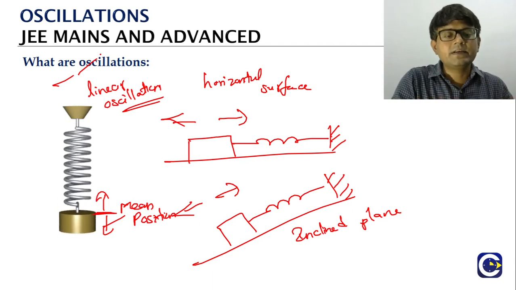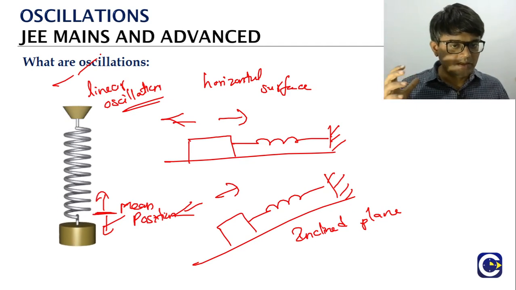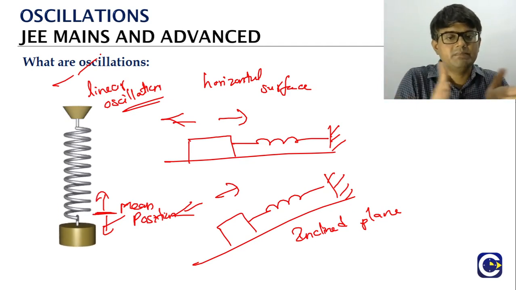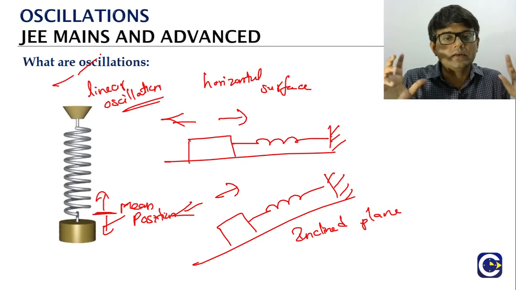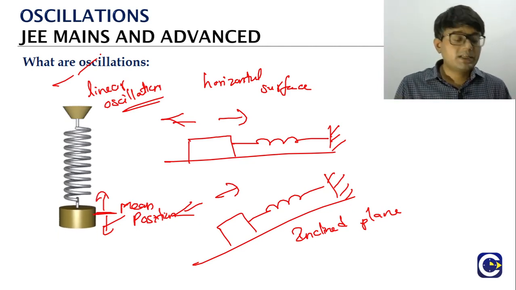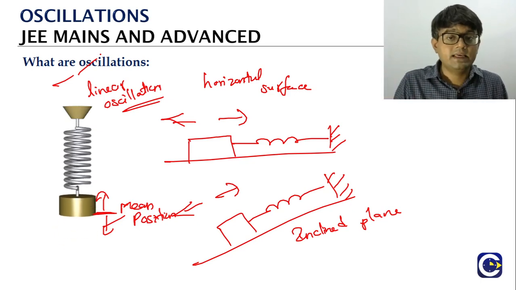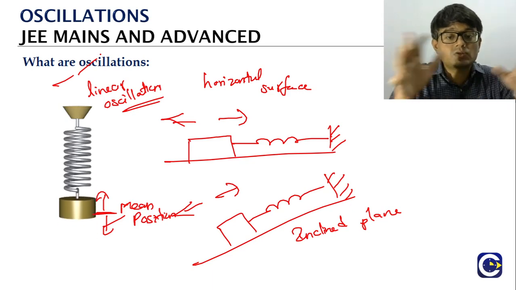I've given the common examples that will come to our mind whenever we hear the word oscillations. It is basically the back and forth motion. That is what we'll think of. But what is this oscillation? And again, we said there is a special type of oscillation which we call simple harmonic motion, or SHM in short. So what is the story of all this?